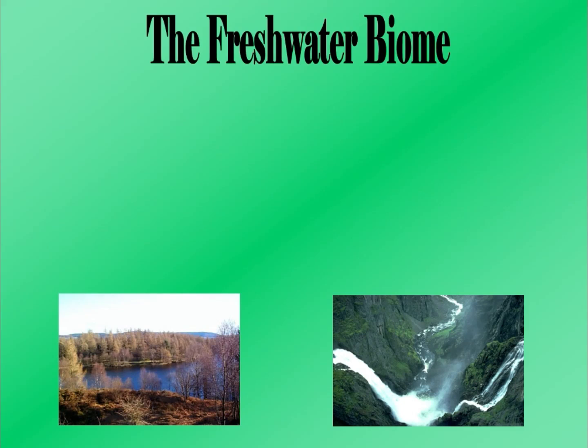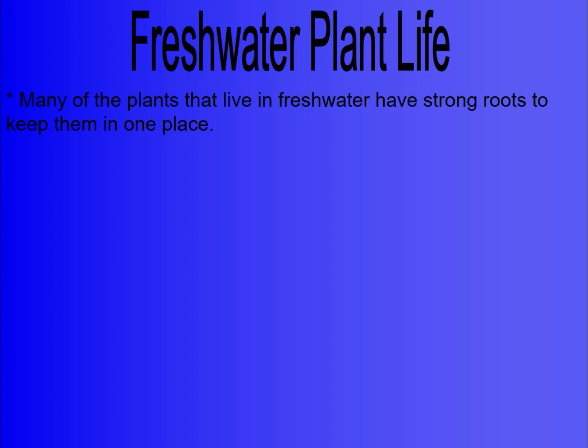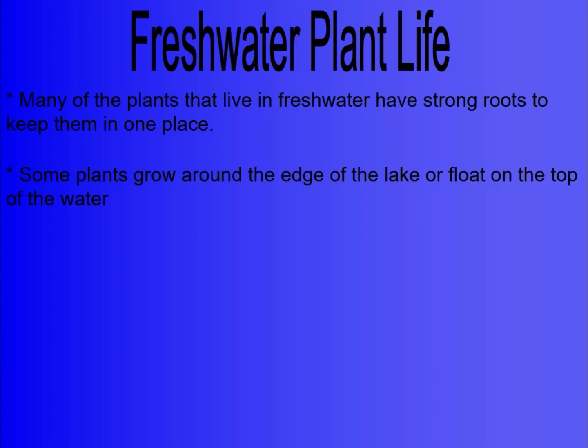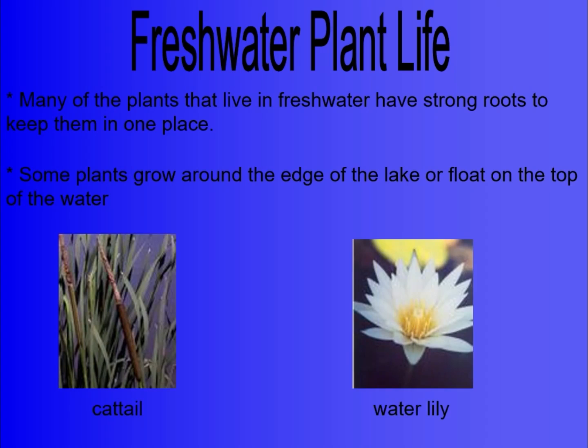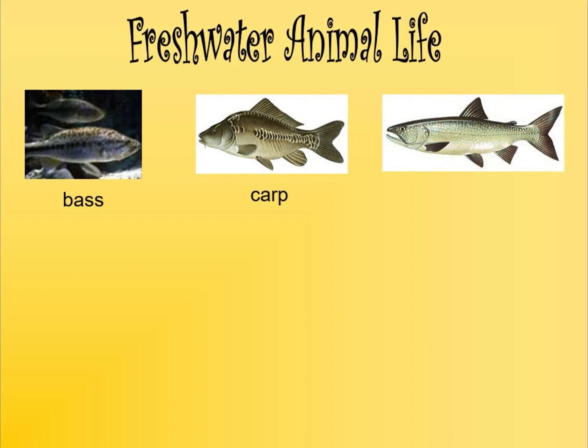About the freshwater biome, we can say that freshwater means it does not have salt in it, and it includes still water and moving water. The examples of still water are lakes and ponds, and the examples of moving water are rivers and streams. Plants that can live in fresh water have strong roots to keep them in place, and some plants grow around the edge of the lake or float on the top of the water. There are some examples of animals living in fresh water.